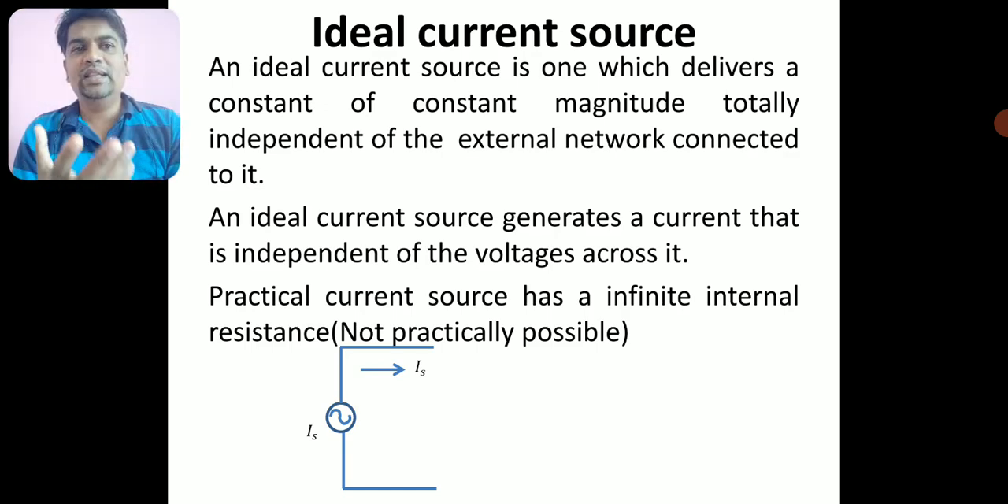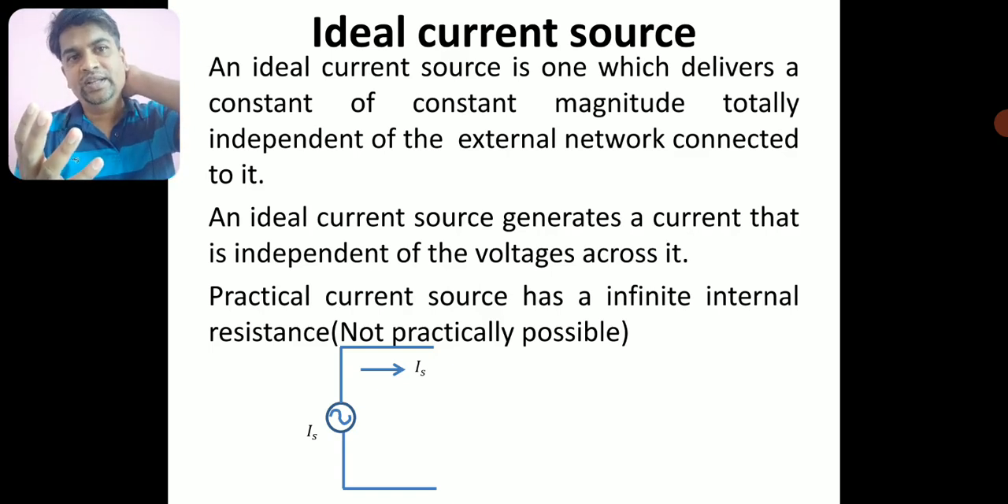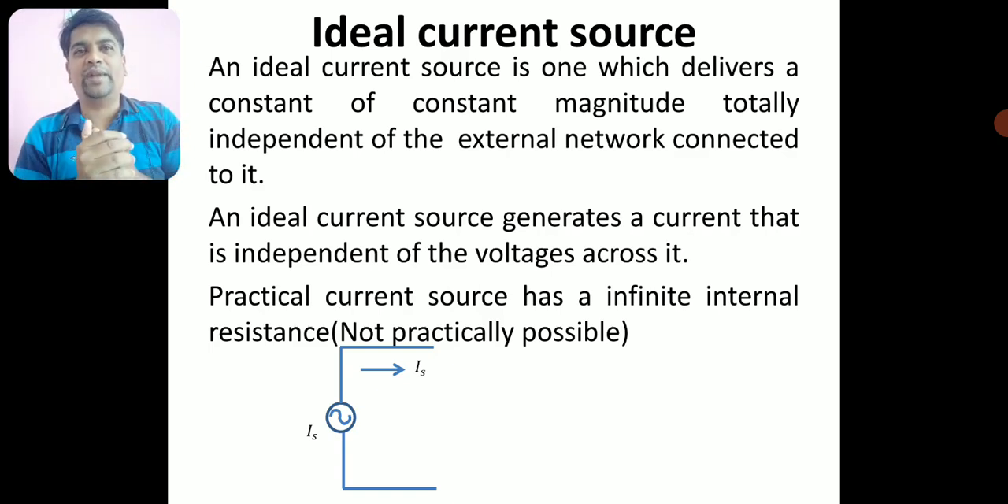So what has to be the resistance of this ideal current source? An ideal current source has an infinite internal resistance. Practically, to construct an ideal current source, we would have to have an infinite internal resistance, and that is not at all possible practically.